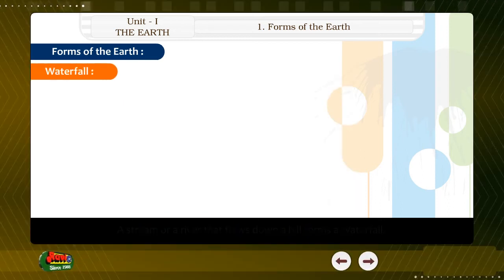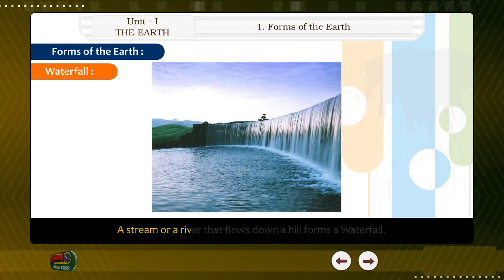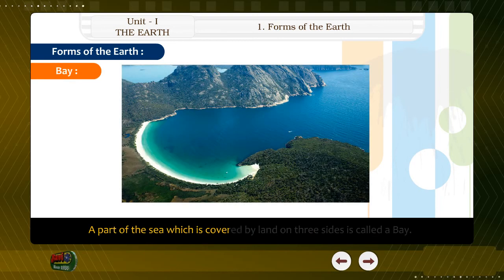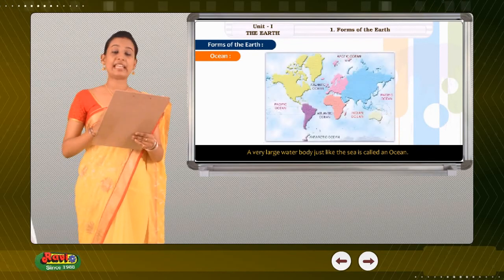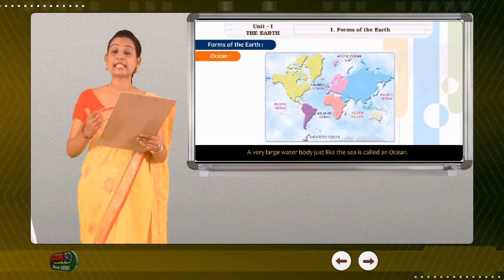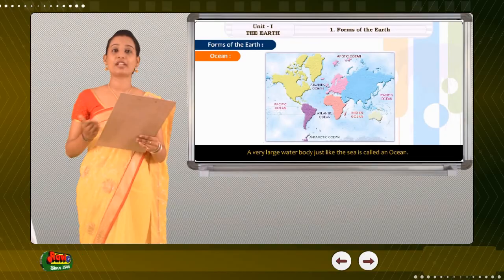Waterfall. A stream or a river that flows down a hill forms a waterfall. Sea. The large water body on the surface of the earth is called a sea. Bay. A part of the sea which is covered by land on three sides is called a bay. Ocean. A very large water body, just like the sea, is called an ocean.